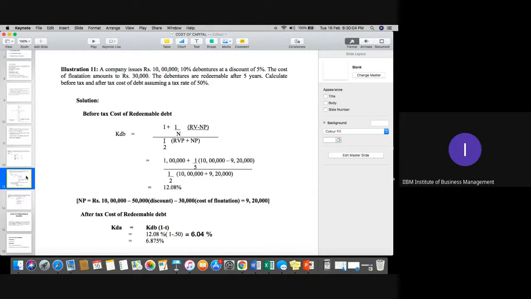This is the complete numerator, and this is the complete denominator.